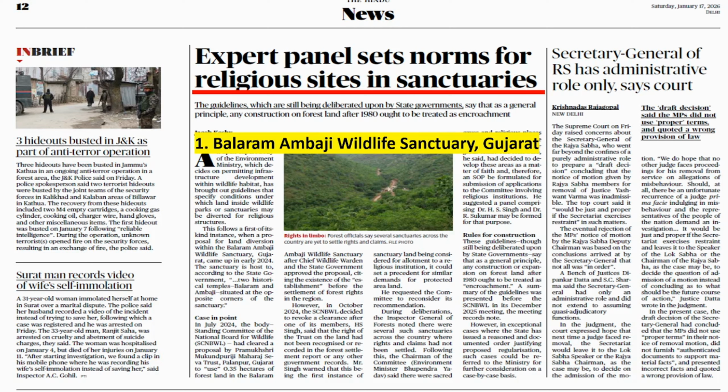It happens everywhere, because almost in all sanctuaries there will be religious places across the world. So one thing that started in Gujarat, now it will spread to every state, and you cannot uphold the rights of some particular people in some states, and deny the rights of other people in other states. So it sets a dangerous precedent.